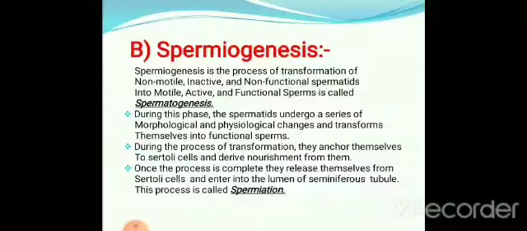During this phase, the spermatids undergo a series of morphological and physiological changes.